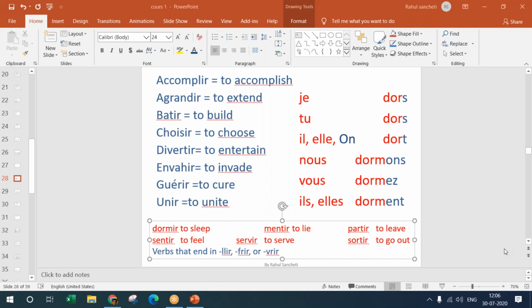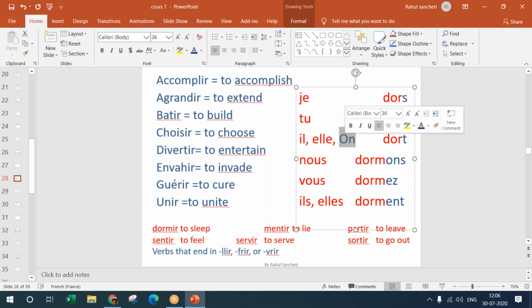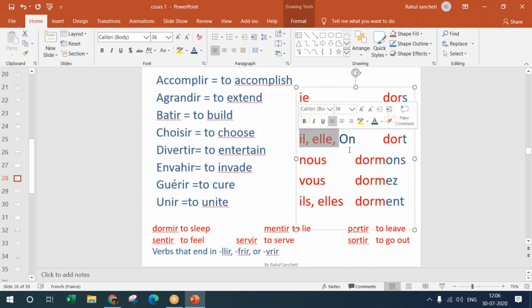So if it's a rule, so one has to obey the traffic rules. That means what? Who is one here? Everyone. So here everyone is "on" in French. So now you would say, which translation do we use when we're using one? So then we use a third person translation. That is a third person singular.